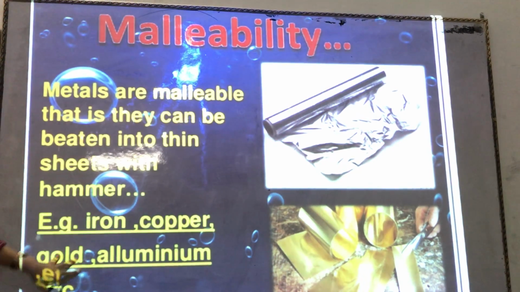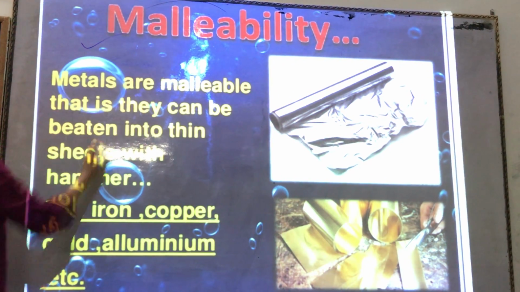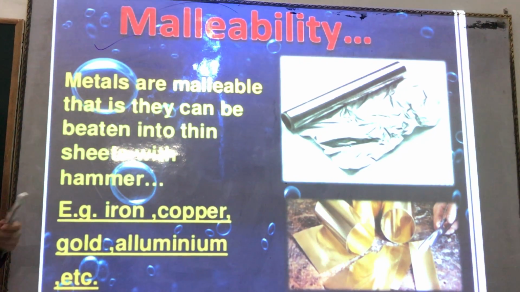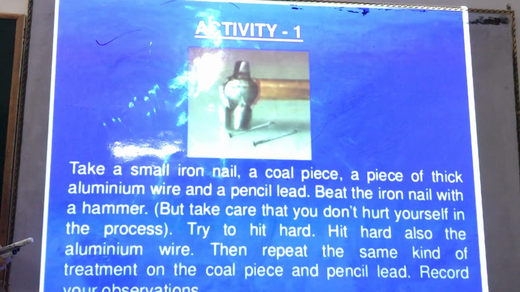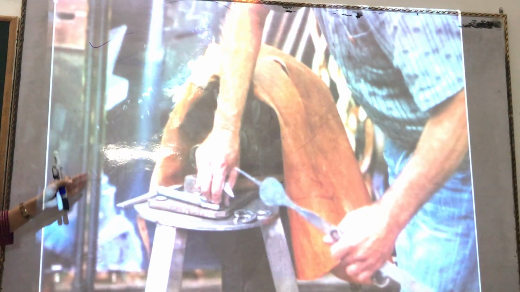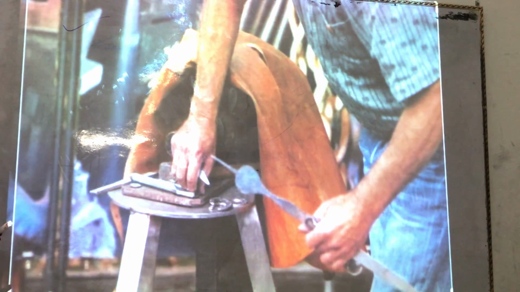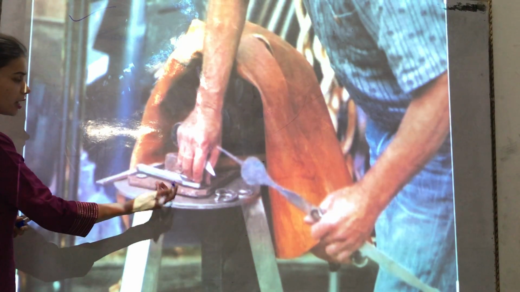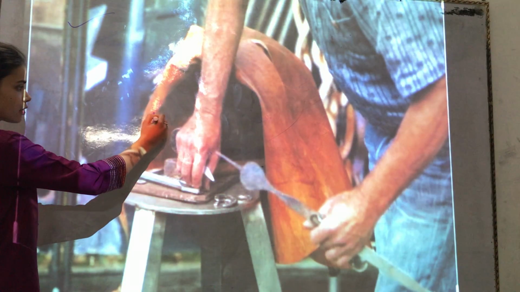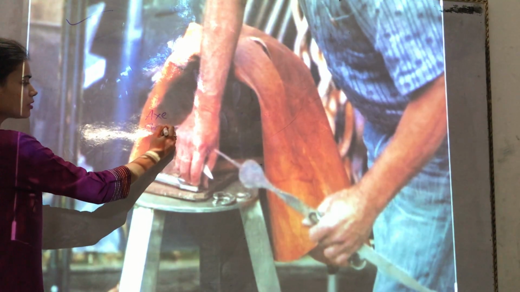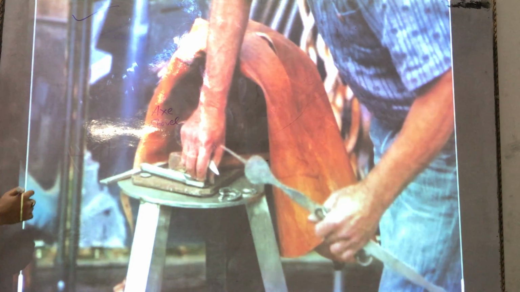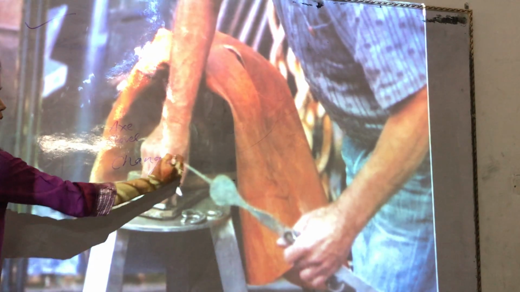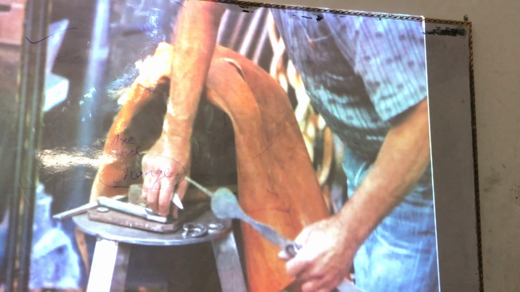Now another property of metals is malleability. What is malleability? To understand malleability, let's see something and discuss something. Children, have you ever seen a blacksmith beating an iron piece or any article made up of iron? As you can see here, this is the blacksmith. He is beating some iron articles like an axe, sickle, or shovel. You will notice that there is some kind of change in its shape.